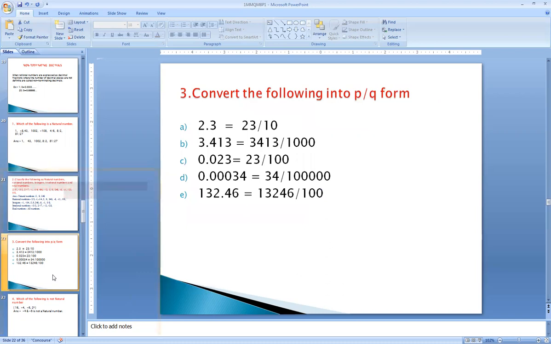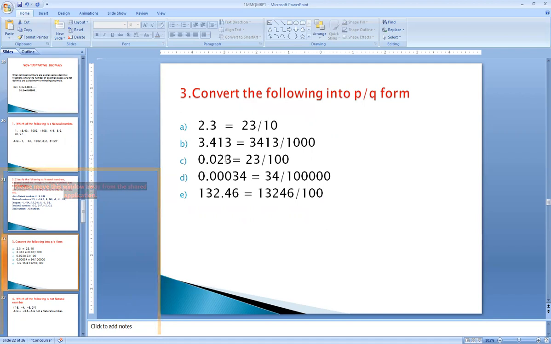So they are going to convert into p by q form 2.3. How to write: you see how many numbers are there after the point, so many zeros along with one have to be written in the denominator. So we can write very easily that is 23 by 10 because the point has one digit. So 3.413 means 3 zeros along with one we are able to write here, which has to be converted into a fraction, which is 3,413 divided by 1000.